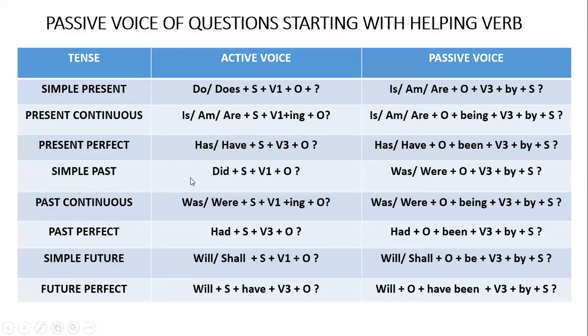For present perfect, your sentence starts with has, have plus V3, and passive voice also starts with has, have plus object plus been. Which means your object should come between the two verbs. You cannot join been with has or have. Okay? Simple past starts with did, and in passive was or were will come. Past continuous starts with was or were, and in the same way passive voice also begins with was or were plus object plus being. Past perfect: active voice will start with had, and passive voice also starts with had plus object plus been. Simple future sentences start with will or shall, and in passive voice it will also start with will or shall plus object plus be.